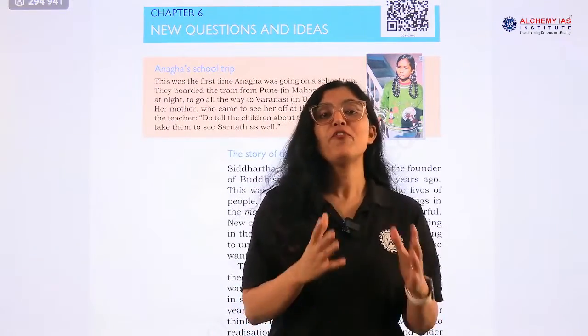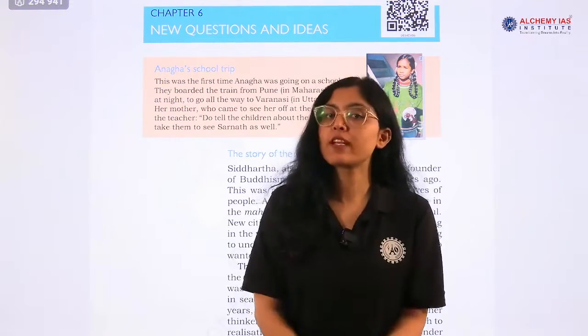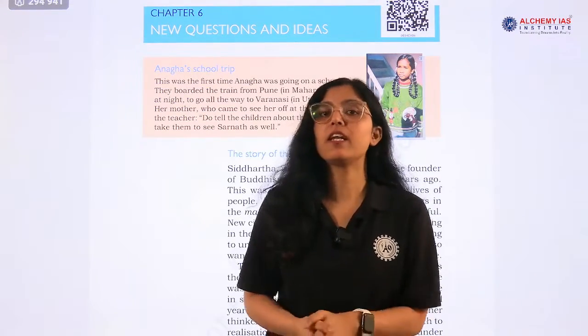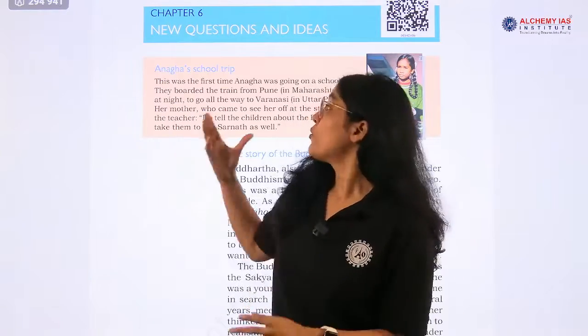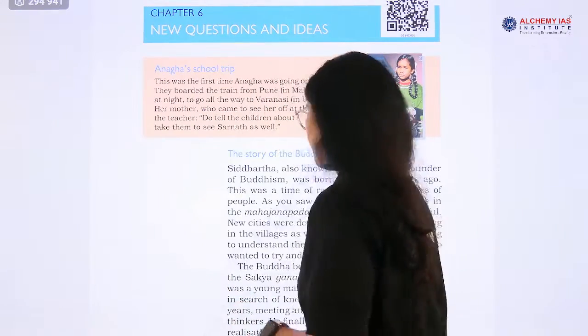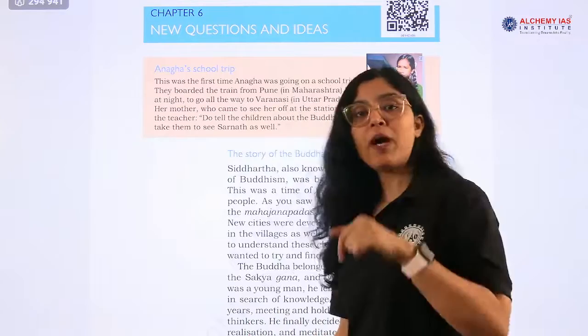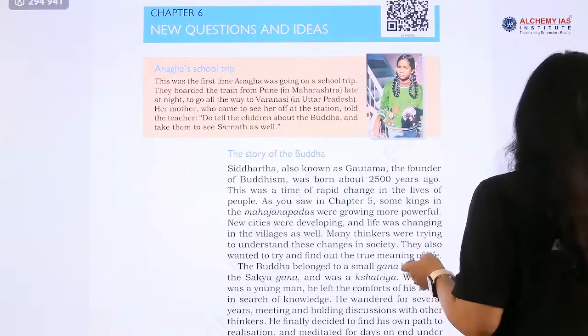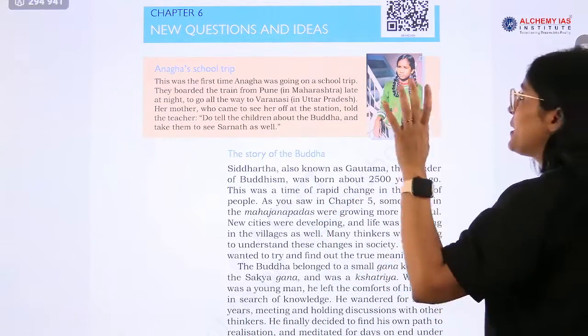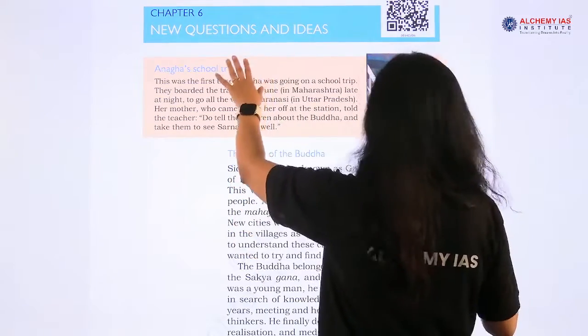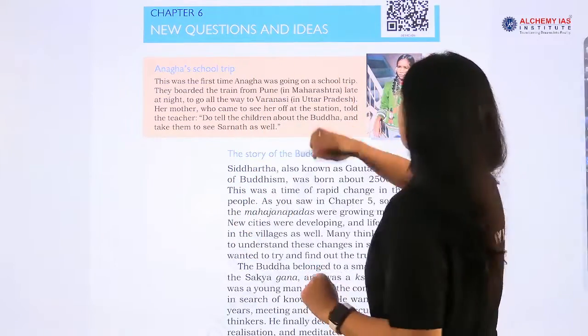So today we are covering chapter 6 of class 6 NCERT history. What is the name of the chapter? The name will tell us the path, right? What topics and concepts will we be covering today? Chapter 6 is about new questions and ideas, right?